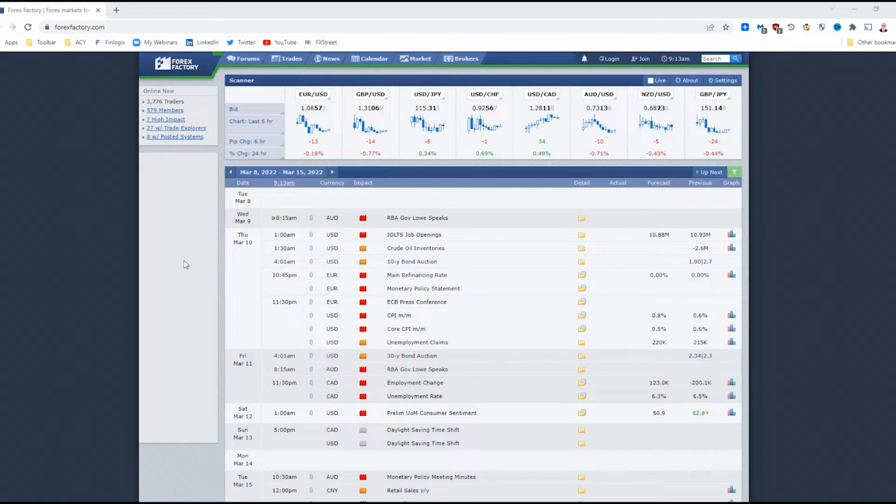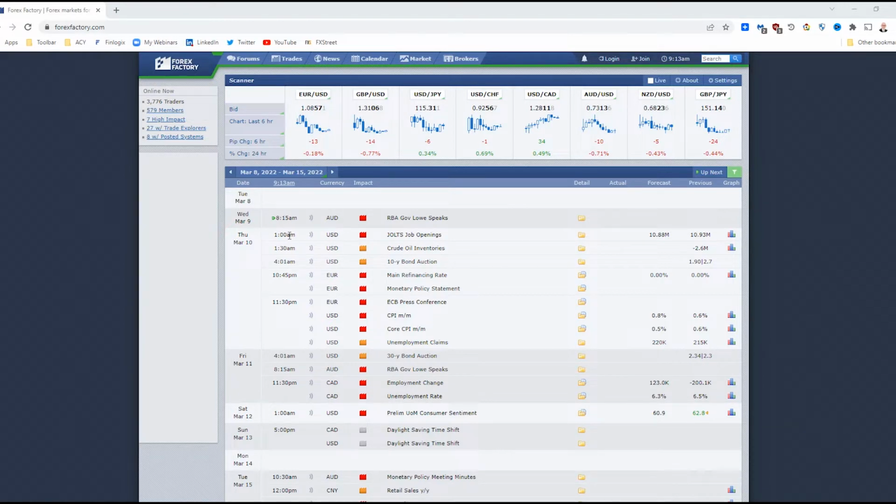Now it's relatively light news. Getting into tomorrow, these are Queensland time, my time, we have the RBA's Lowe speaking, the governor of the RBA. So that's 8:15 AM. He could say something that could move the market depending on what he's talking about. Just be aware of that. So it's Wednesday 8:15 AM.